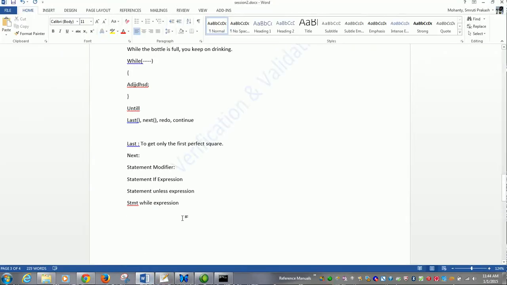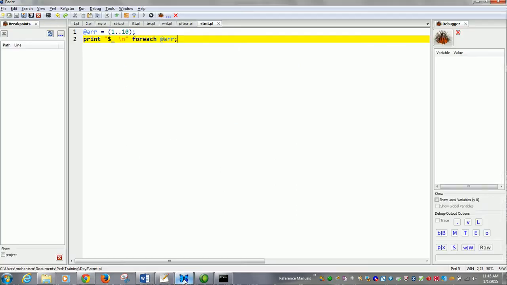In Perl, there is another thing called given when. The given when syntax is like: given a certain expression, there will be a block of code. Given a certain expression, then there will be when. What to do? I will teach you this with an example.